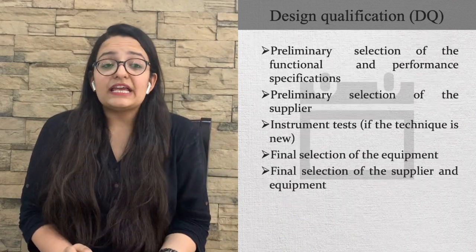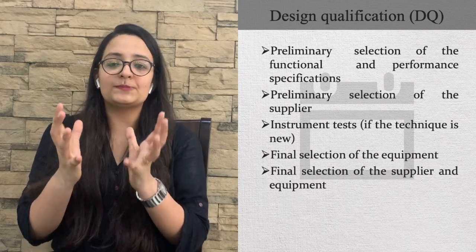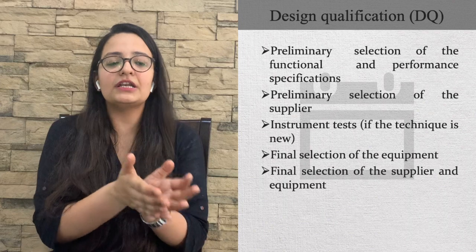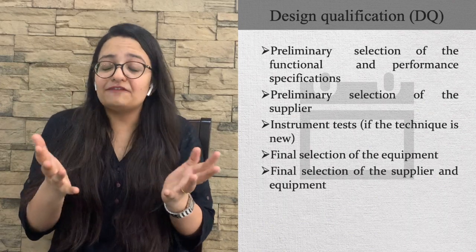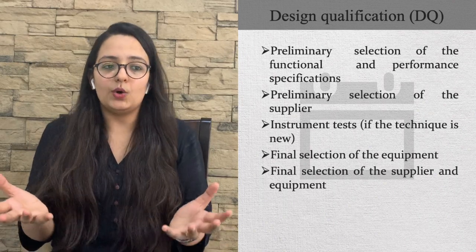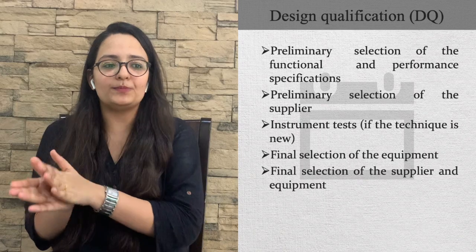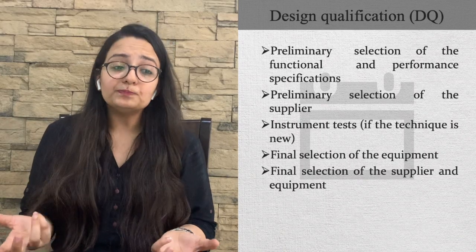Next, preliminary selection of the functional and performance specifications, meaning the functional and performance specifications should be checked. Preliminary selection of the supplier, meaning selection of the supplier is a major task. Instrument test, if the instrument or technique is new.